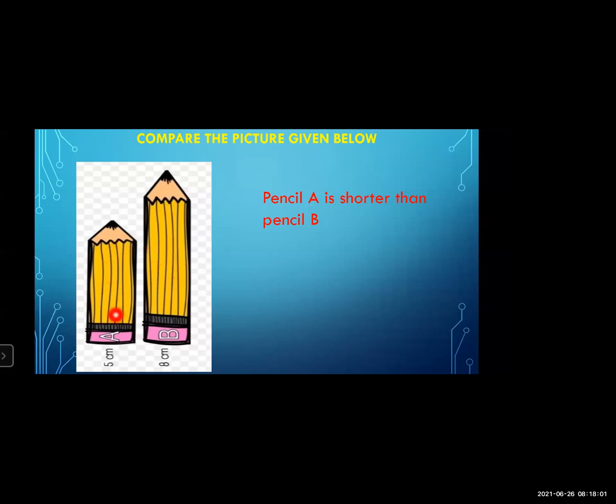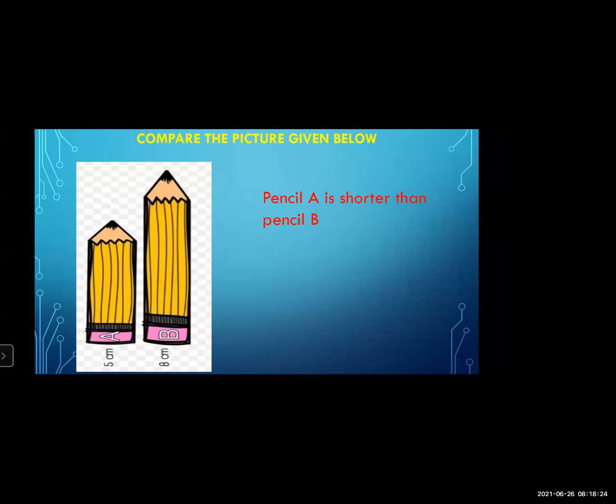Yes, A pencil is short and B pencil is big. So we can say that pencil A is shorter than pencil B. In this way, we can do the comparison between these two pencils.